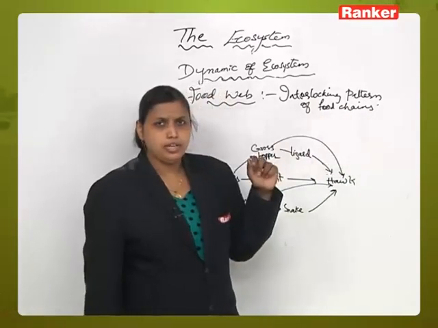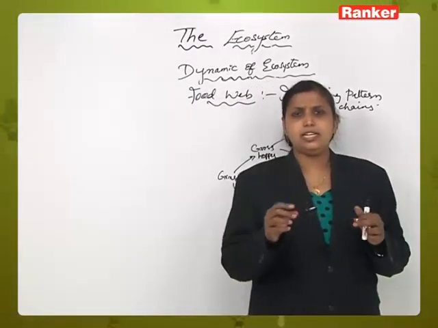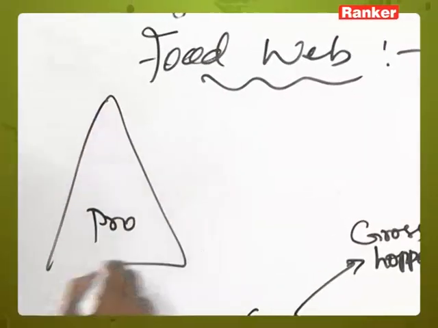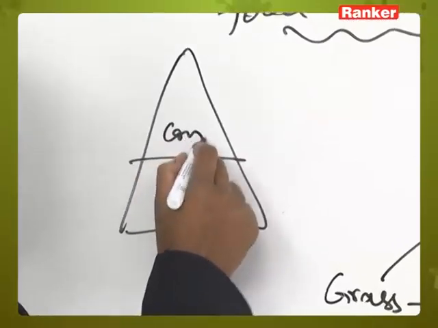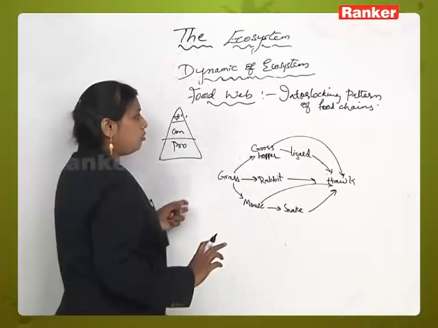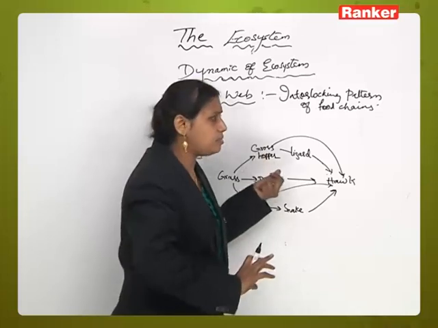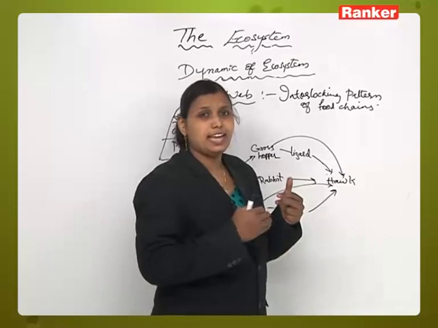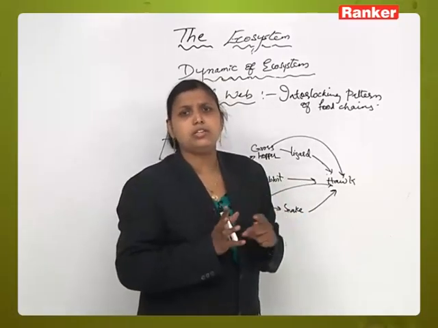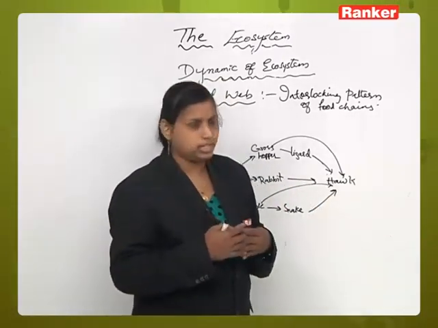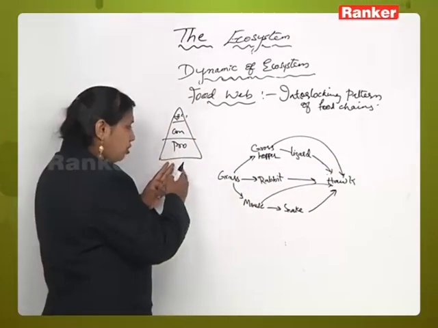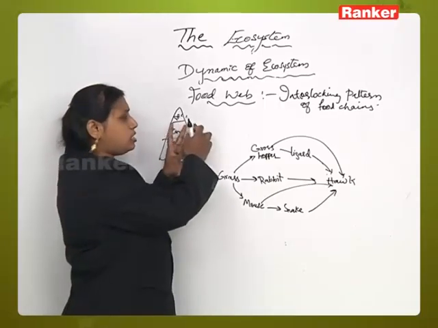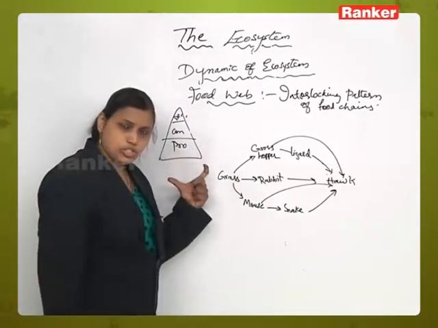Now for example, in an ecosystem we will see that there are three different layers. I said you can have producers, consumers and decomposers in an ecosystem, right? Now when the food is being transferred, unlike the food chain, this food web will make use of different sources or different ways of getting the food material, right? In the food chain, the food which is produced at the producers is transferred to consumers and next to the decomposer.